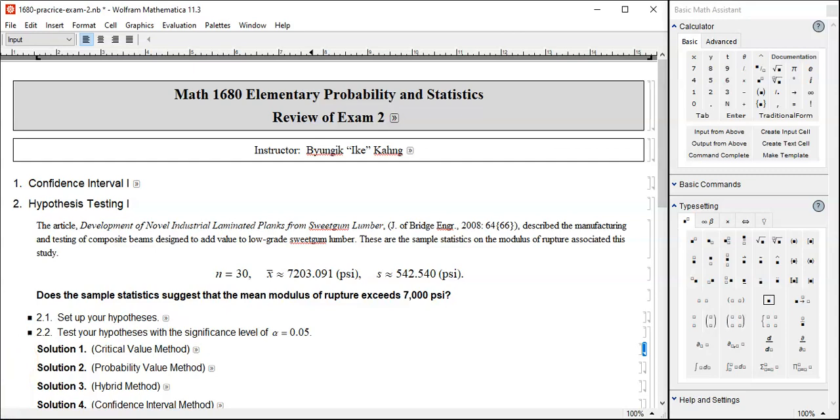And so much for the critical value method. In the next video, let's talk about the probability value method.